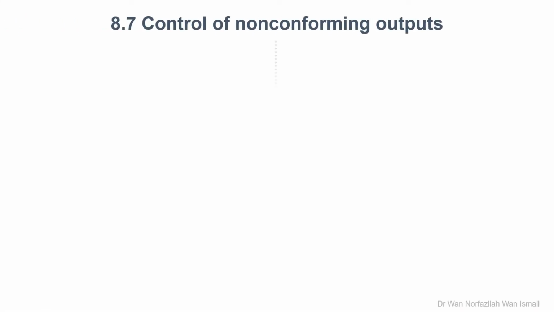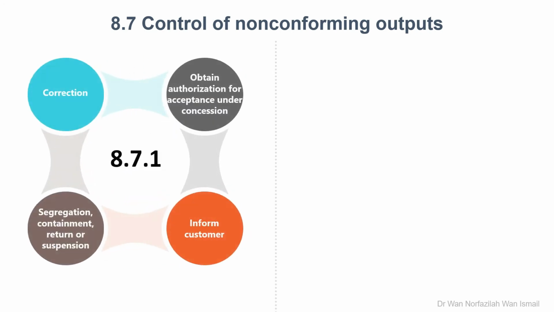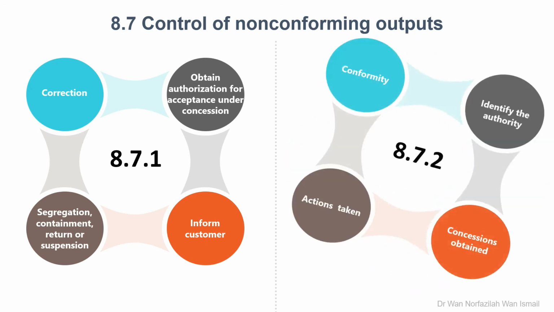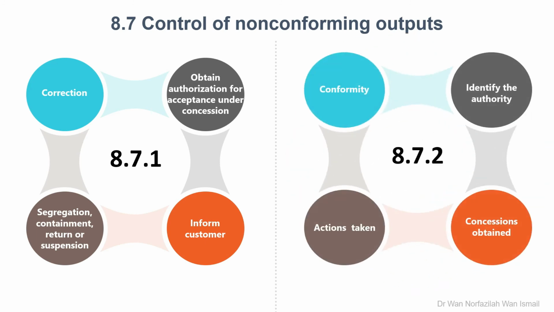Lastly, Clause 8 also talks about control of non-conforming outputs in Clause 8.7. ISO 9001-2015 Clause 8.7 applies to processes, products and services that do not conform to customer requirements, applicable regulatory requirements, or your own organization's requirements. Non-conformities may relate to suppliers and outsourced work, their own organizational activities, or product shipped to customers.